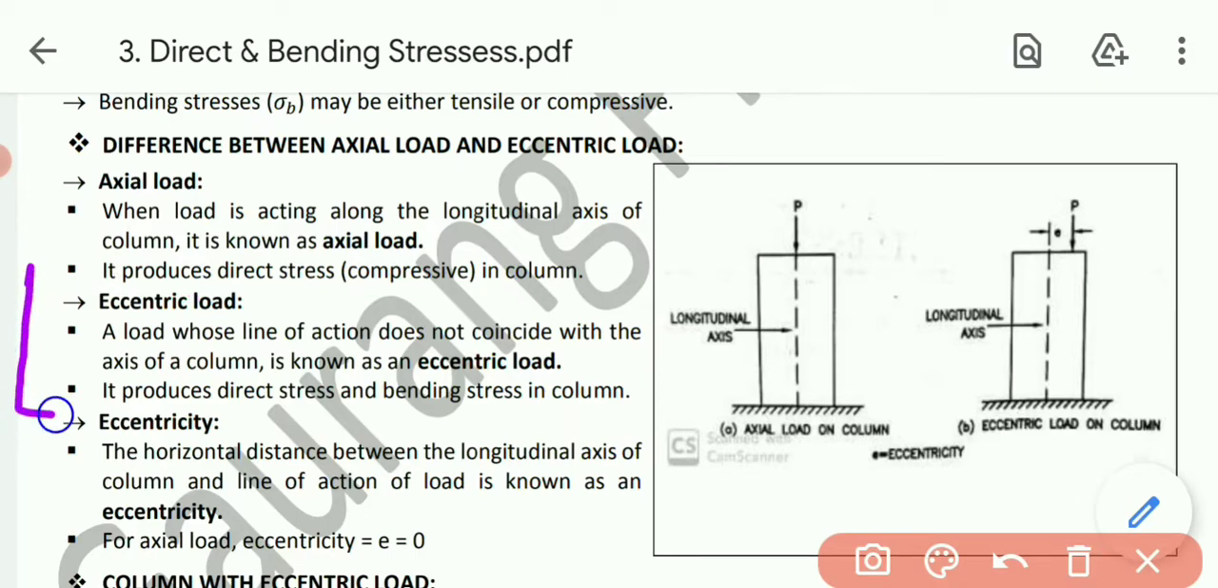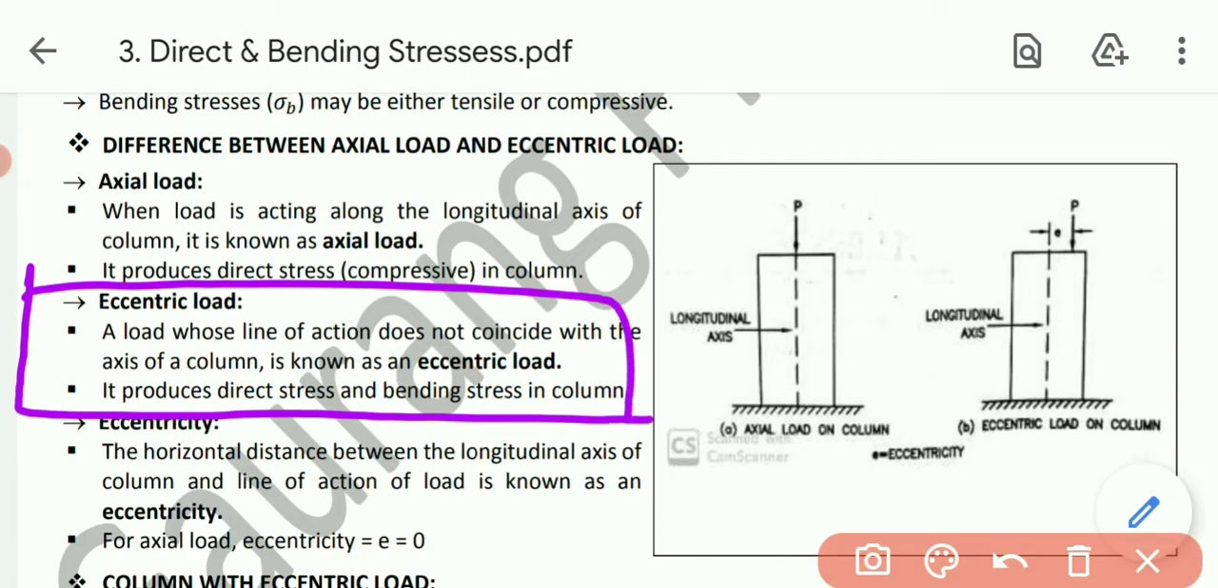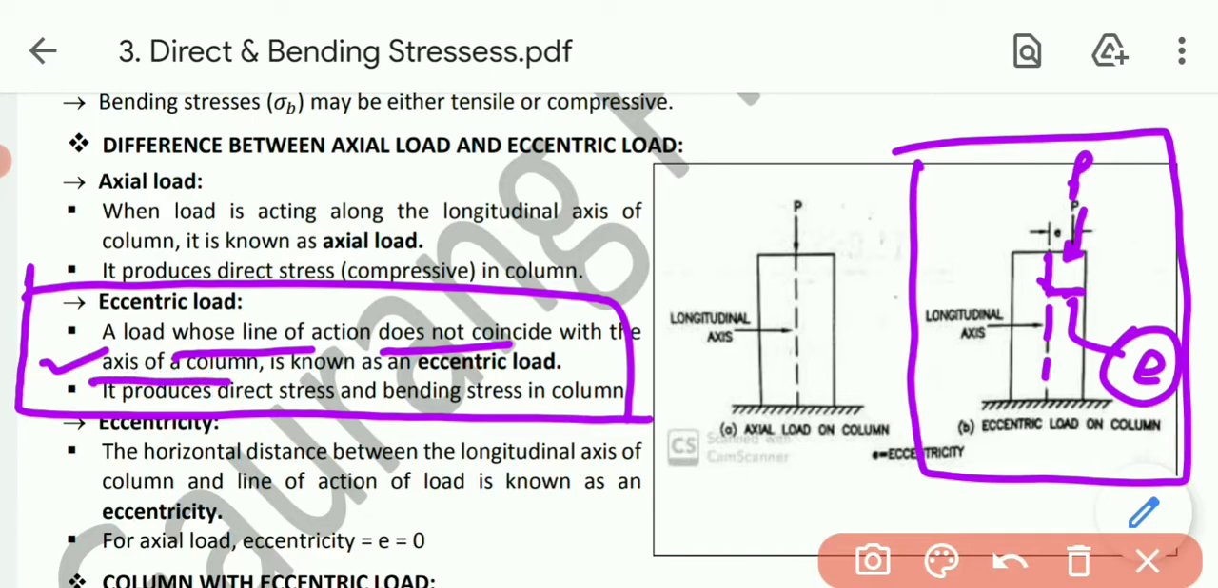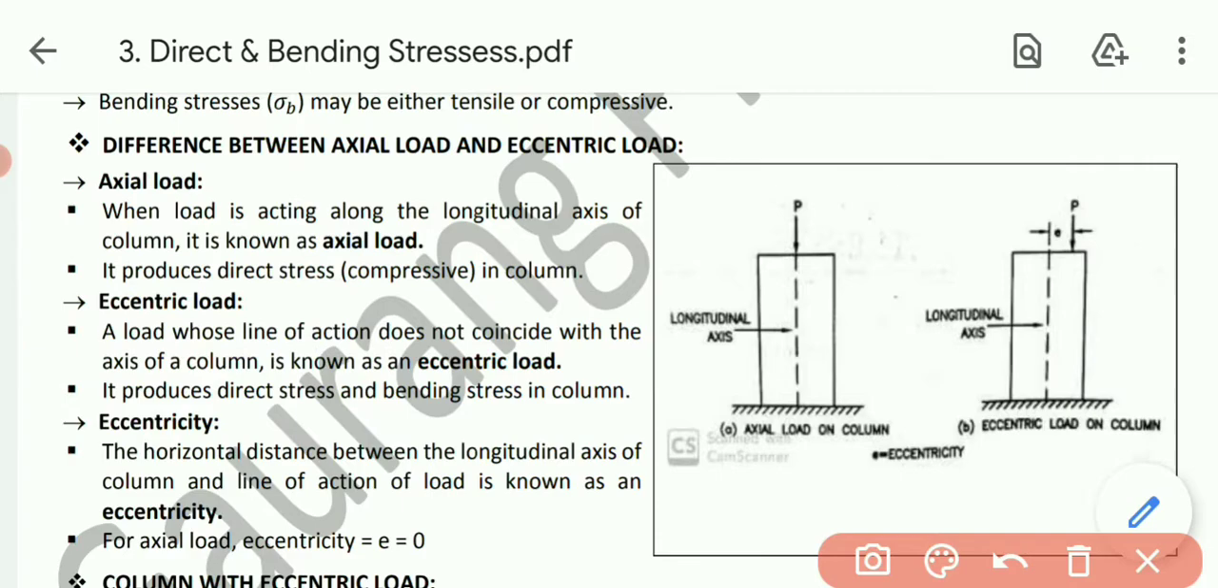Now the second one, that is eccentric load. This is the figure of this one. Now in this one you can see that this is our axial line, while force is not acting exactly on this one; force is acting at some distance from it. That distance is known as eccentricity. So the definition: a load whose line of action does not coincide with the axis of the column is known as eccentric load. Clear? It is not exactly acting on this neutral, or longitudinal, axis.